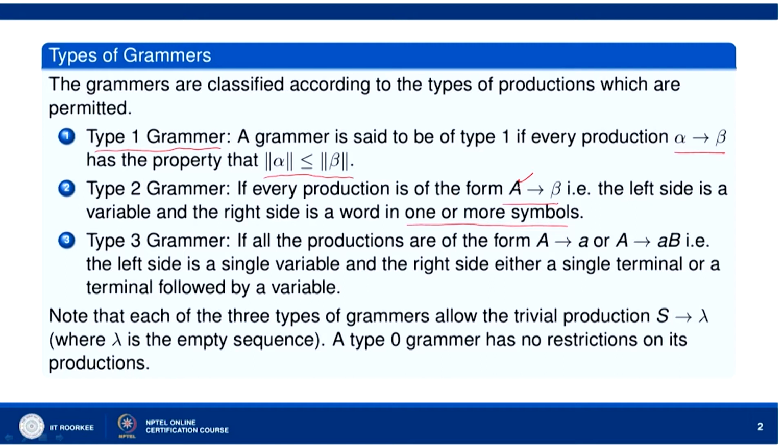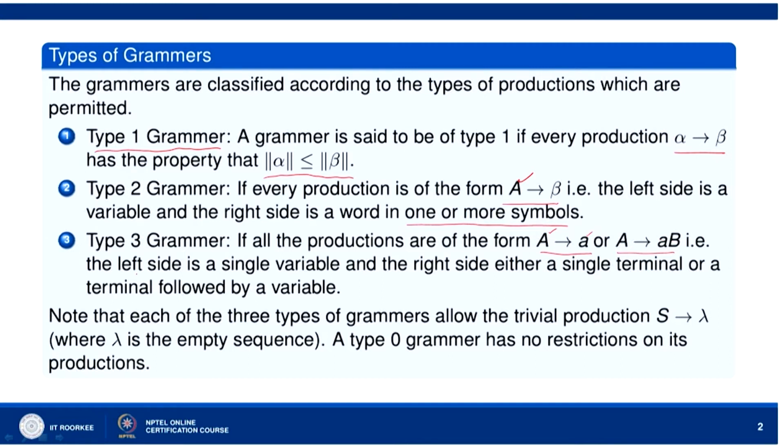So, here the left side is a variable, the right side is a word consisting of one or more symbols. Now, in the type 3 grammar all the productions are of the type A goes to a or A goes to aB. Small a is a terminal symbol. So, either A goes to a, left side is a variable, right side we have a terminal symbol, or A goes to a terminal symbol a followed by a variable.